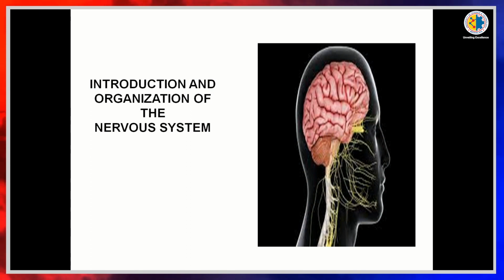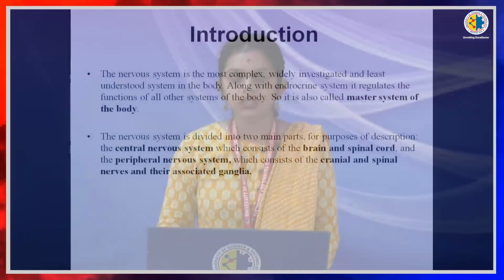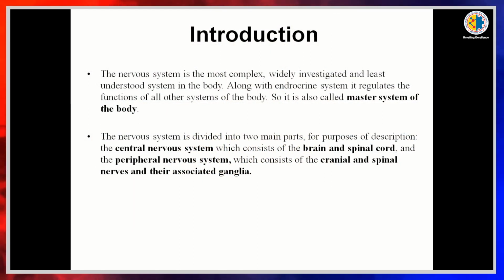Today we will learn the neuroanatomy series, lecture number 1. Today's topic is Introduction to Organization and Organization of Nervous System. Introduction part. As we all know, the nervous system is a complex, widely investigated and least understood system of our human body. It regulates, along with your endocrine system, the function of all other systems of our body. So, it is called the master system of our body.